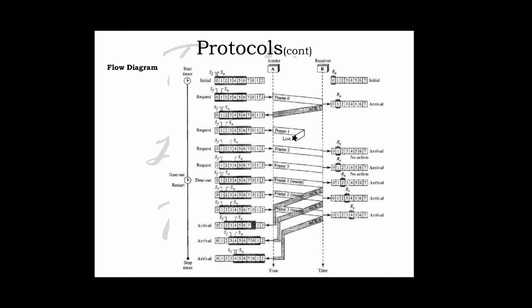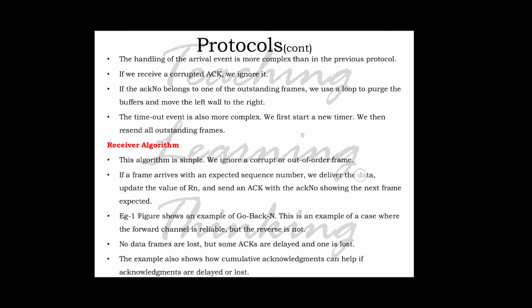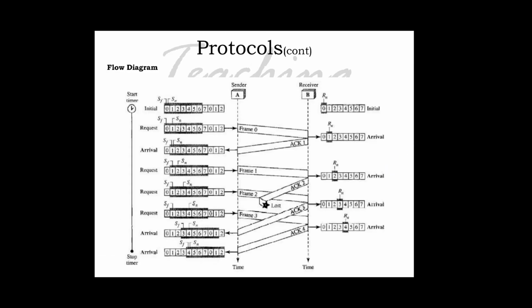After initialization there are 7 events that occur. So request events are triggered by data from the network layer, and arrival events are triggered by acknowledgement from the physical layer.